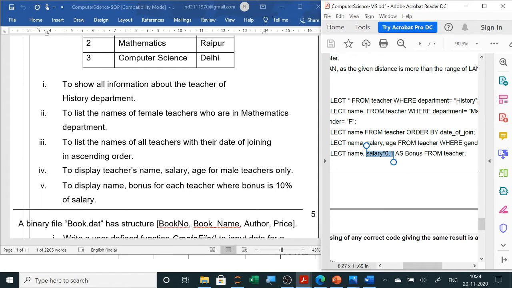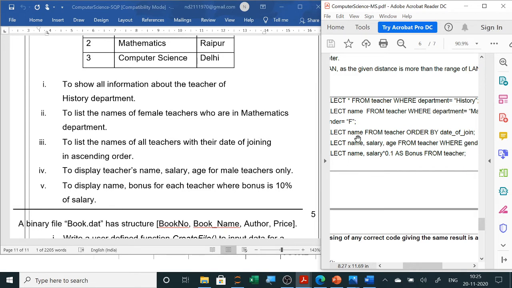The last one is you have to display a report where name, and bonus is 10% of salary. So bonus is not given in the table. So new data you have to show. So here select name, then salary into 10%, which will be salary into, either you can write here 0.1 or you can write here 10/100. Both are correct. As the new data, new information, is bonus, it will put a new heading bonus and then display the data. So as bonus from teacher, semicolon.